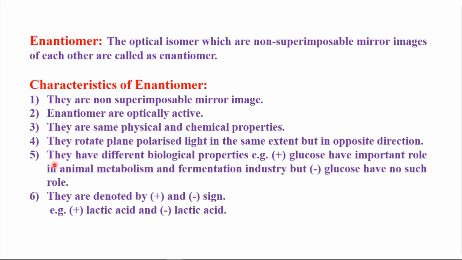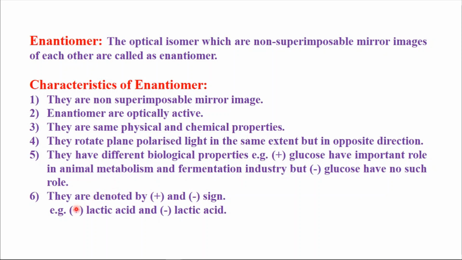Then the fifth characteristic is they have different biological properties. For example, plus glucose has an important role in animal metabolism and the fermentation industry, but minus glucose has no such role. So they have different biological properties, and the example is plus glucose and minus glucose. Then the sixth characteristic is they are denoted by plus and minus signs.